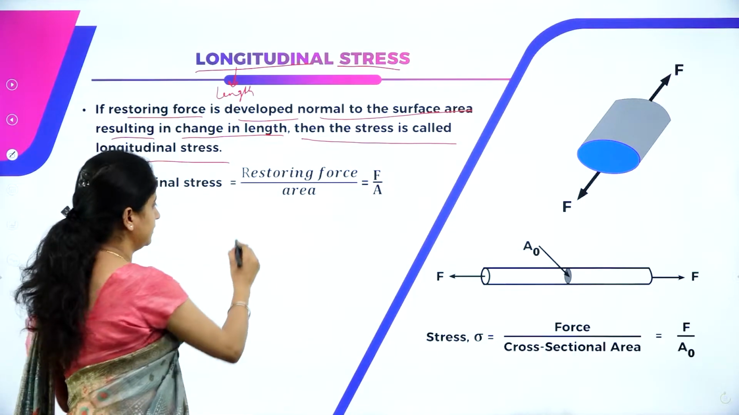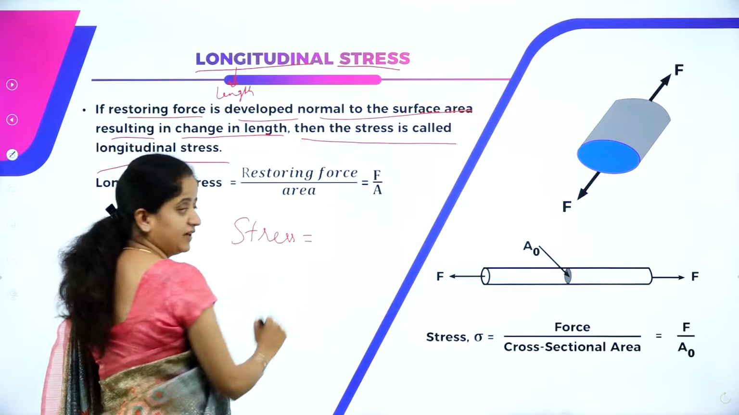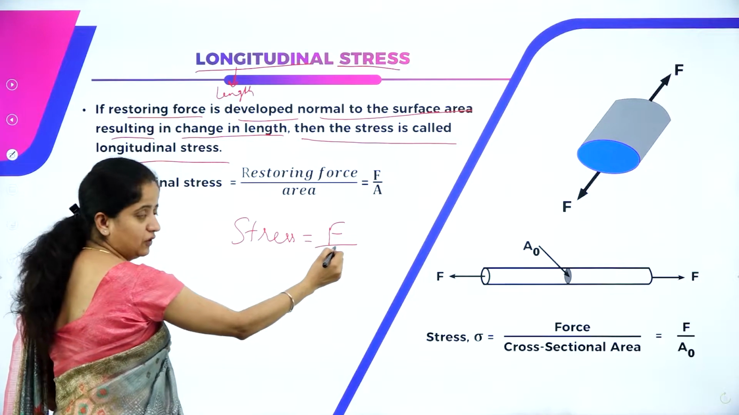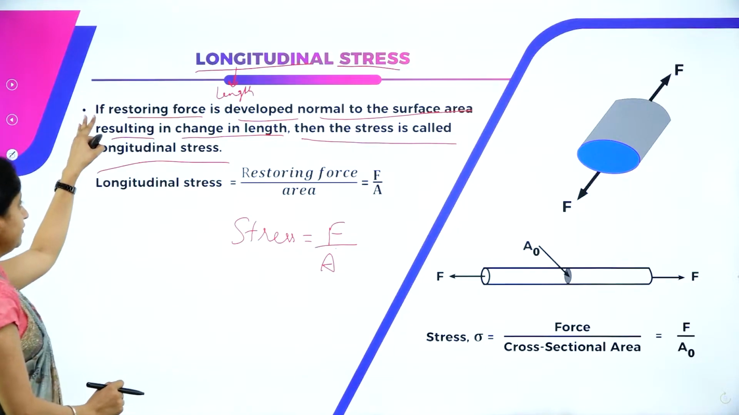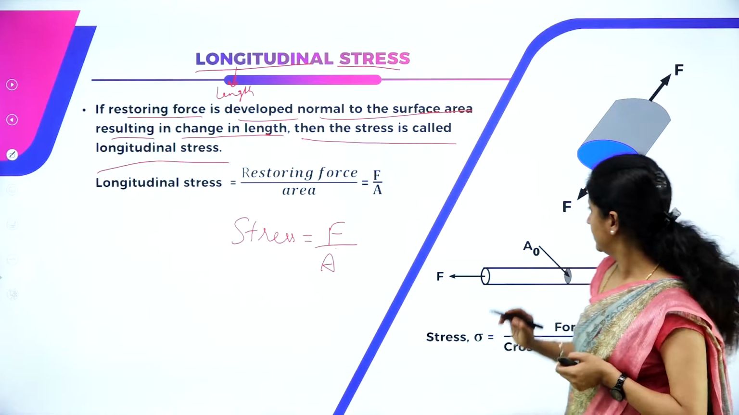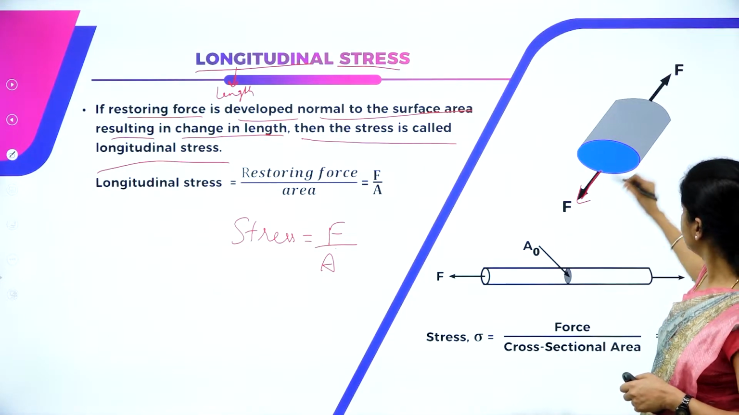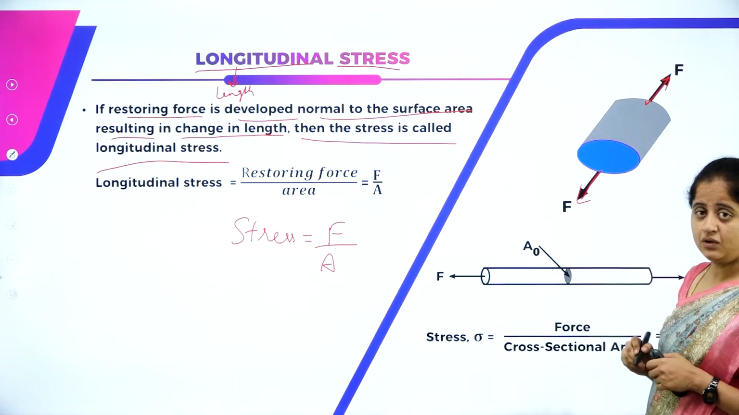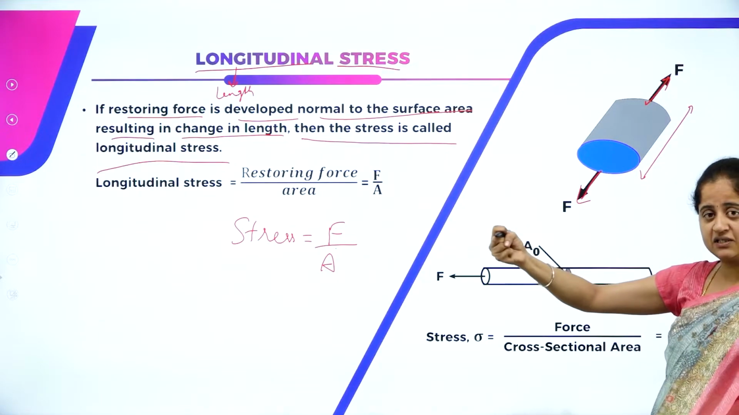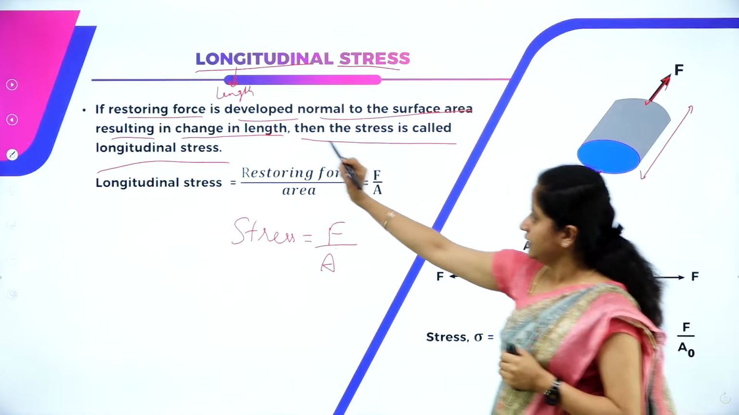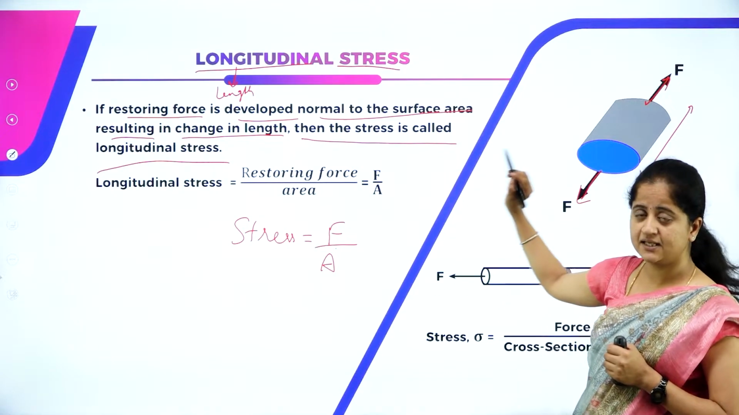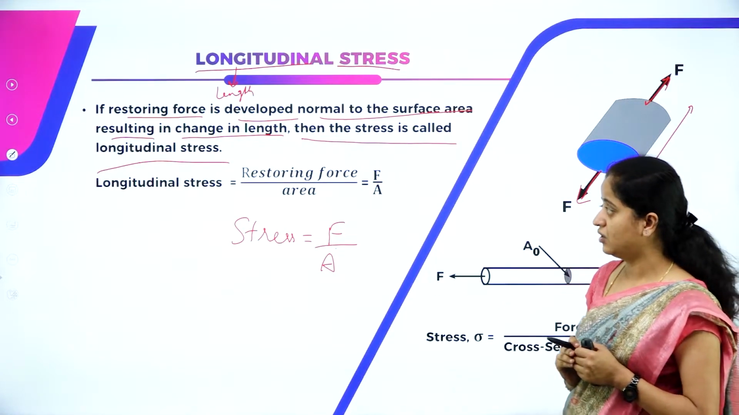We know basically stress is defined as force per unit area, that is, the restoring force per unit area. So if the restoring force is developed normal to the surface, for example, here you can observe this diagram. Here the force is acting normally to the surface. What is the result of this application of force? It will change the length of this object because it will get stretched. So if the restoring force is developed normal to the surface area, which results in change in length, then such kind of stress is called longitudinal stress.